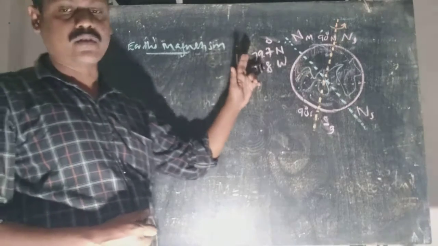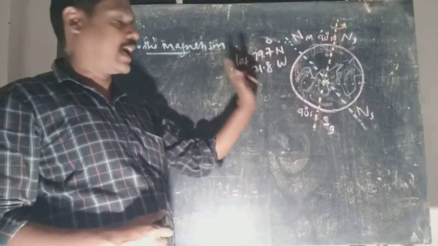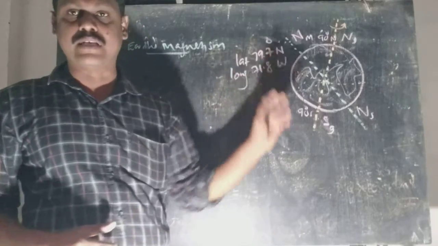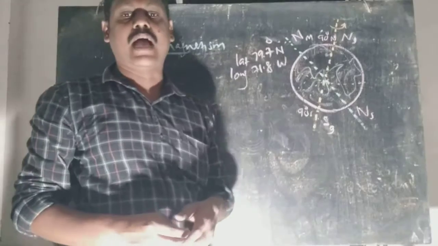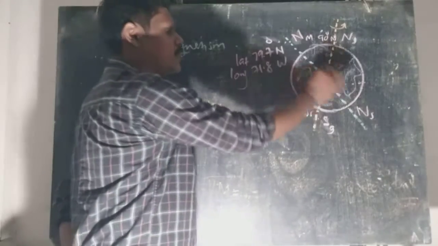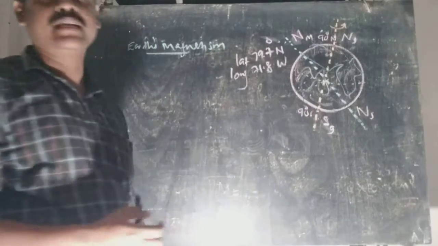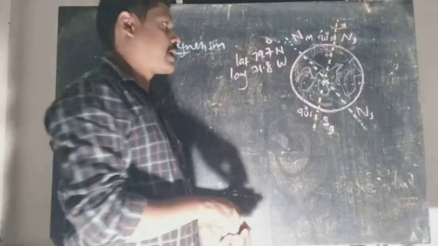The magnetic north is located at 79.7 degree north latitude and at a longitude of 71.8 degree west, and it is near North Canada. Vertically opposite which we have magnetic south. That axis joining the magnetic north and the magnetic south is called the magnetic axis.